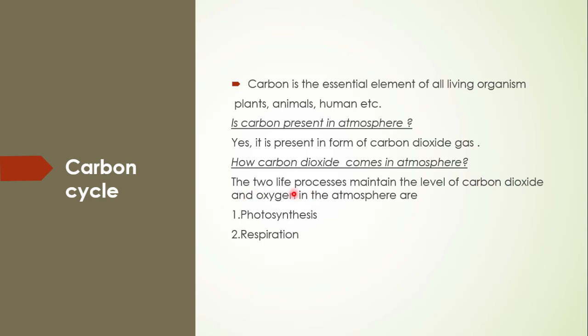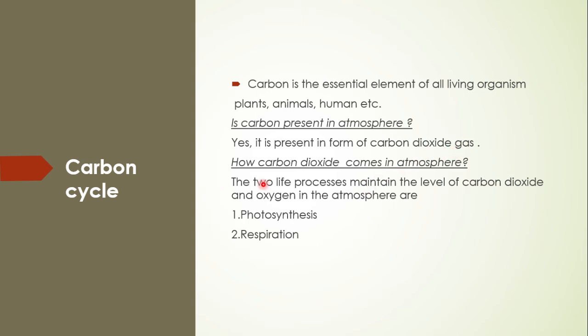There are two life processes that maintain the level of carbon dioxide. But first you have to answer how this carbon dioxide comes about. During respiration, when living organisms respire, they produce a gas named carbon dioxide. Another way is burning. When we burn things like coal and gas, they also produce carbon dioxide gas.